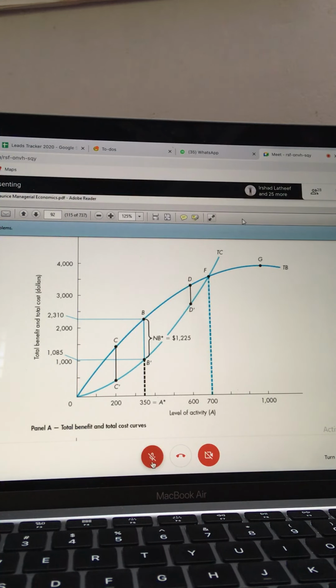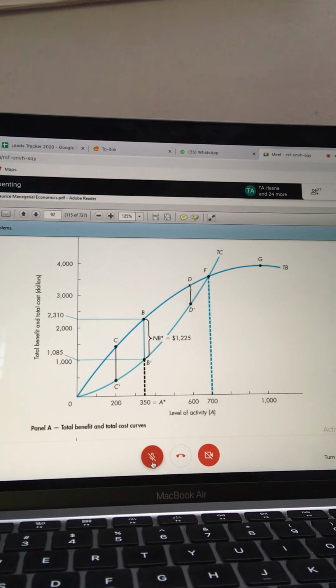This is the total cost curve. So net benefit is the difference between TB and TC. Always the cost curve is upward sloping in this way, and total benefit is like a utility curve. At first it will increase, and after some point it starts declining.